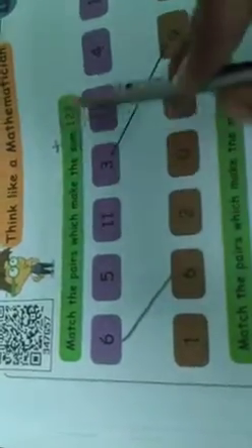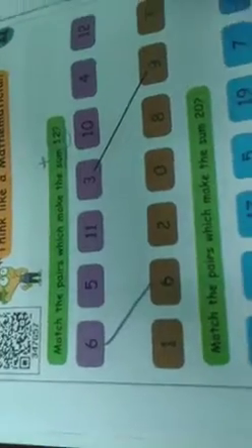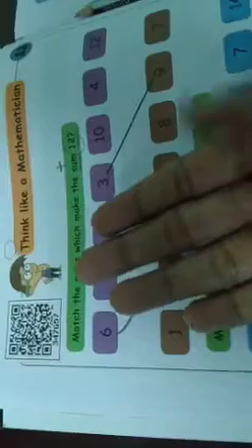And then the next number, what? 5. Say 5 and count up to 12. 6, 7, 8, 9, 10, 11, 12. How many lines? 7. Very good. 7 we have here. So you want to connect 5 and 7. Put the line clearly.